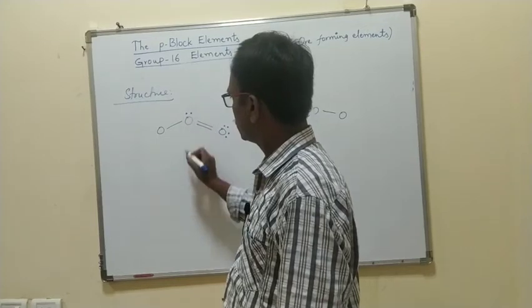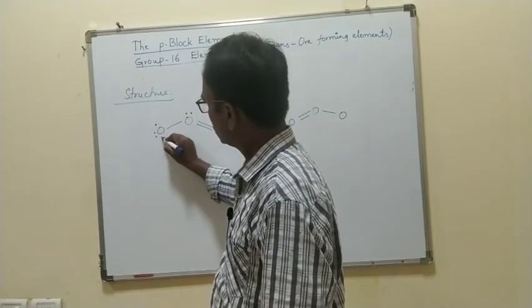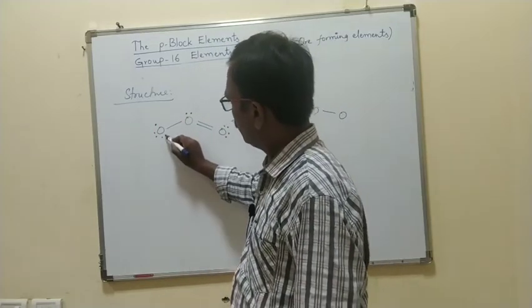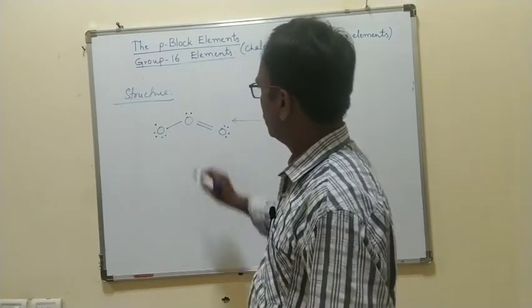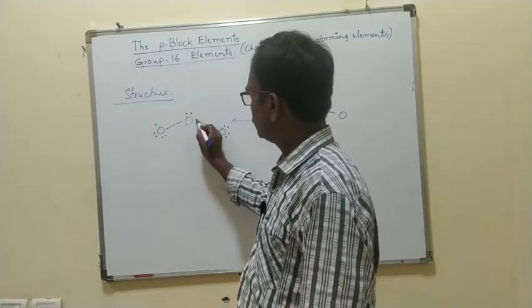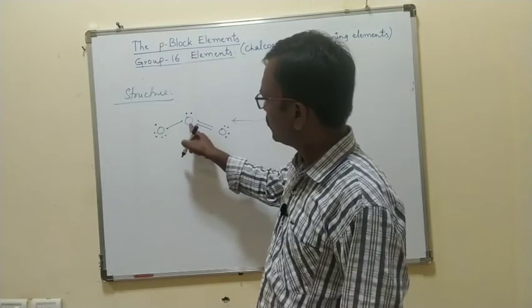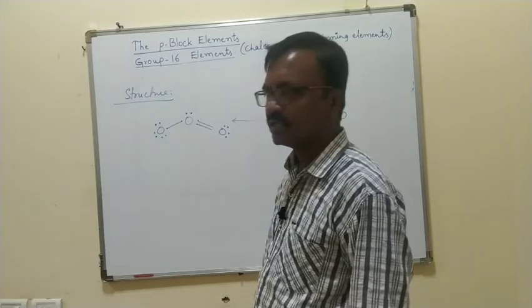When it is three bonds, this oxygen has 1, 2, 3, 4, 5, 6, and this oxygen has 1, 2, 3, 4, 5. This oxygen gives one electron to this oxygen, so this oxygen becomes three lone pairs.